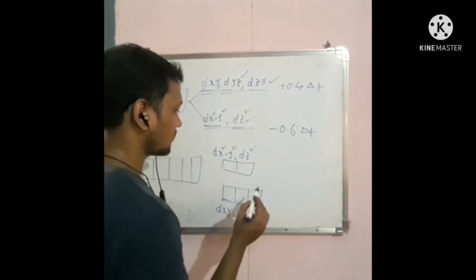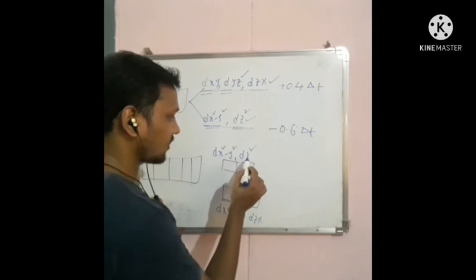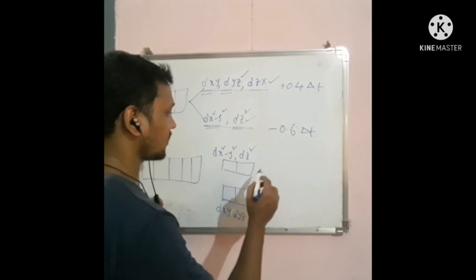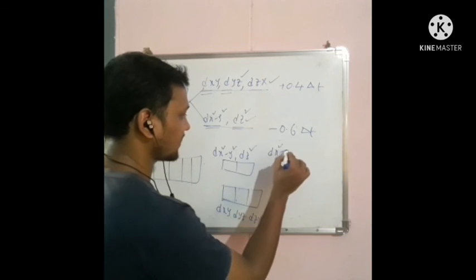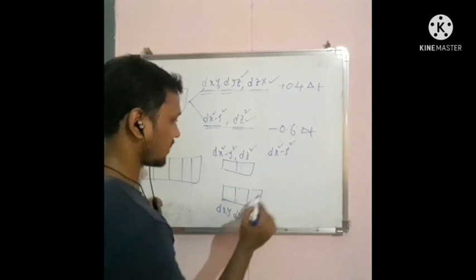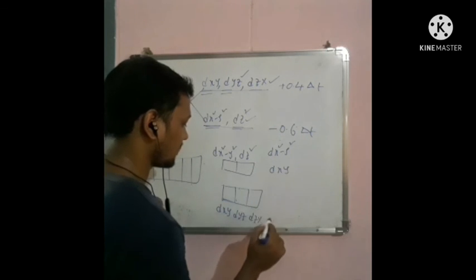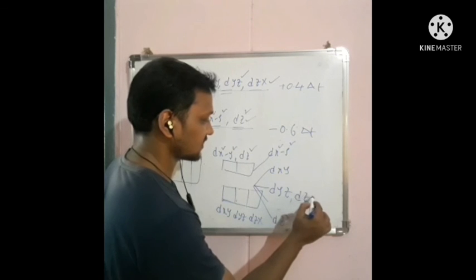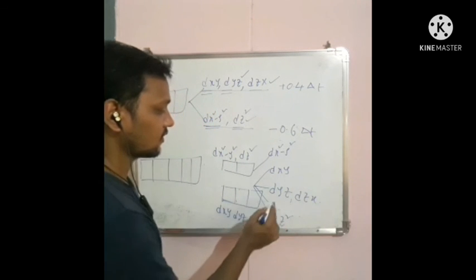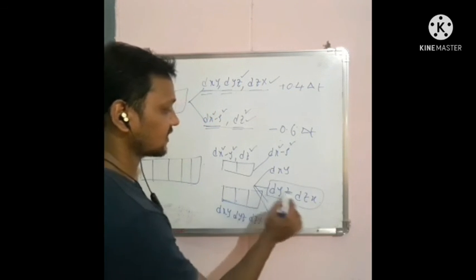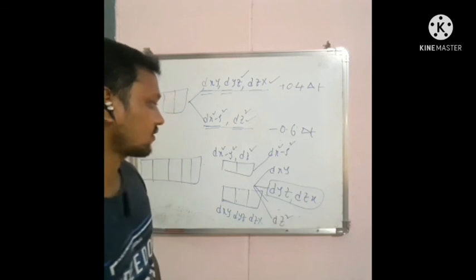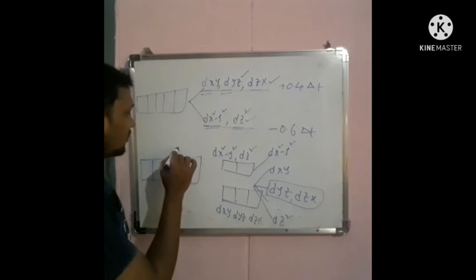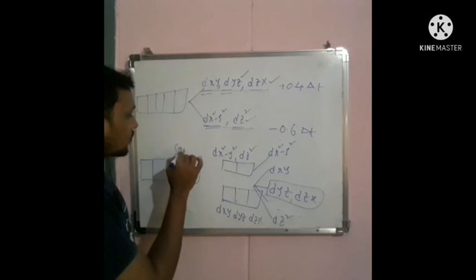So now when the ligands present on the z-axis are removed, dx square minus y square energy is greatest, and after that dxy, and after that dyz and dzx have the same energy, and after that dz square. This is the way of splitting of the orbitals in a square planar complex.